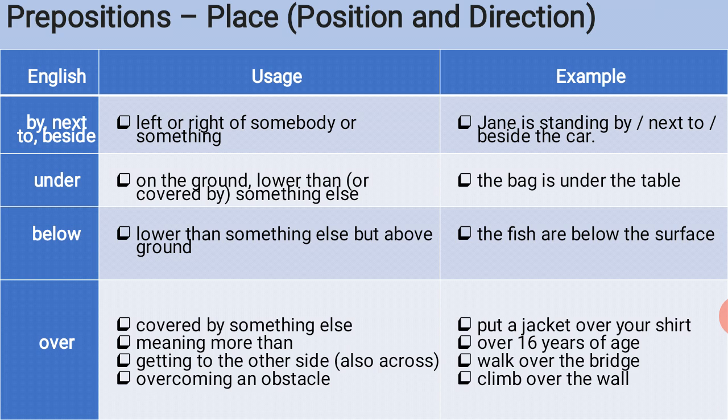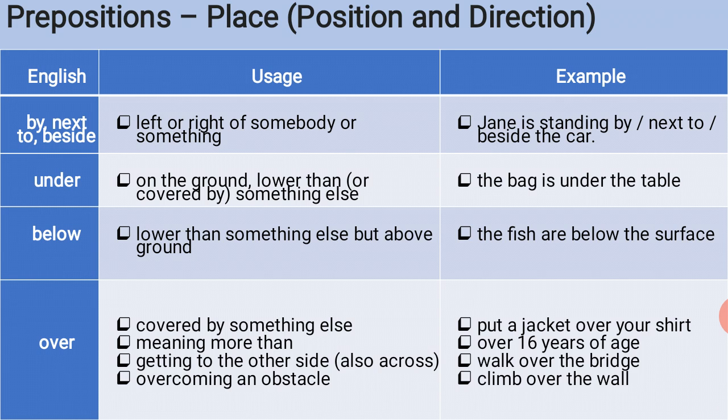For example, Jane is standing by the car. Jane is standing next to the car. Jane is standing beside the car. We can say like this. So next word it is under. Usage of under is on the ground, lower than or covered by something else. For example, the bag is under the table.